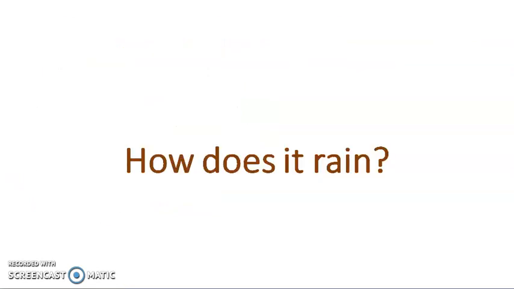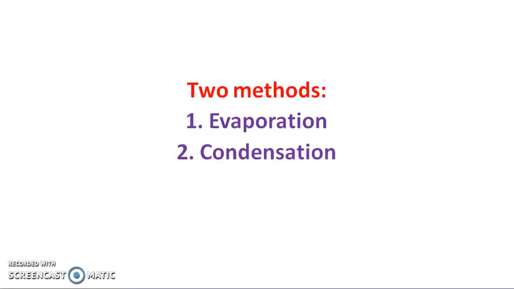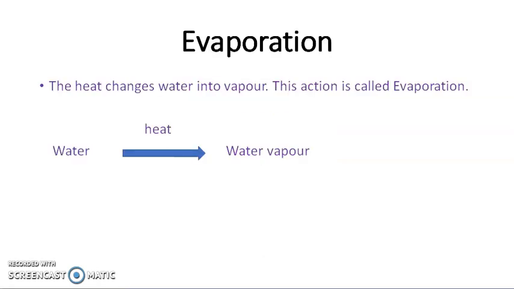Student, do you know how does it rain? But before discussing how it rains, we will study two processes: the first one is evaporation and the second one is condensation. What is meant by evaporation? Heat changes water into vapor. This action is called evaporation. See here, whenever water gets heat, this water turns into water vapor. This is called evaporation.